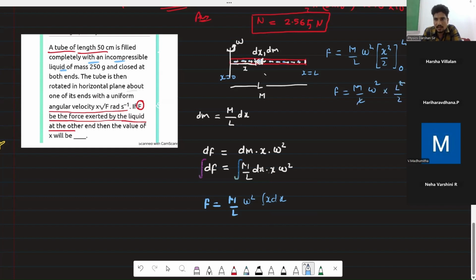This L cancels. So F will become 1 by 2 M L omega square.